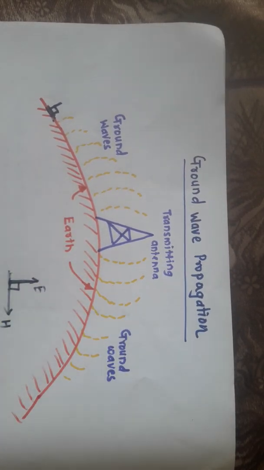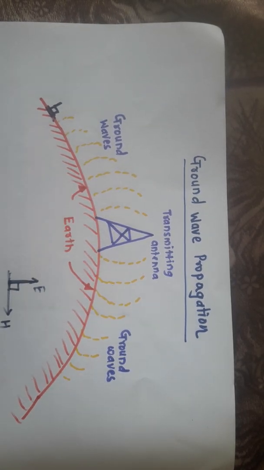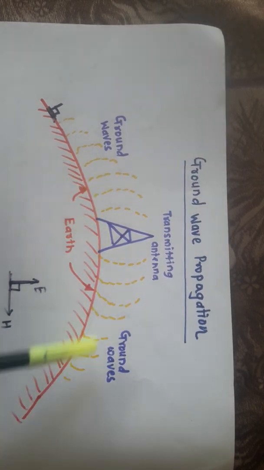Definitely the earth surface is a good absorber, so it will absorb some of the energy of the ground wave. That's why there is energy loss or power loss of the ground waves. Similarly, some different losses are also present. Whatever the loss of signal, it is called attenuation. So we say that the signal gets attenuated while propagating from the transmitting antenna to the receiving antenna.